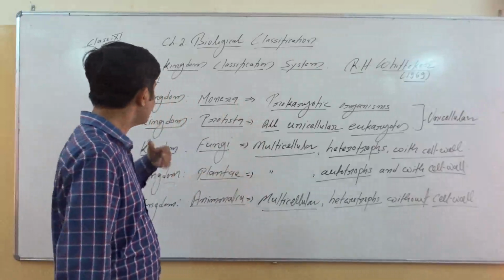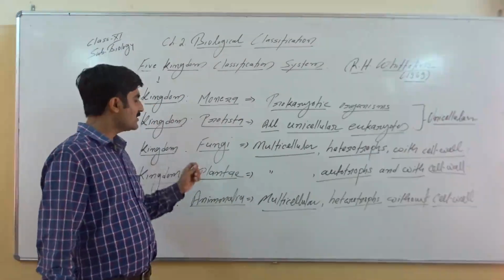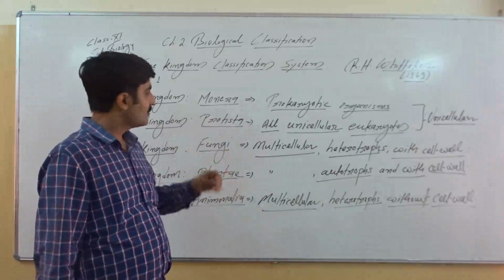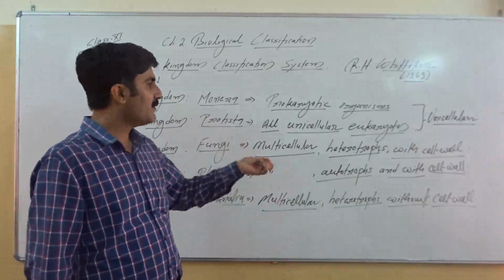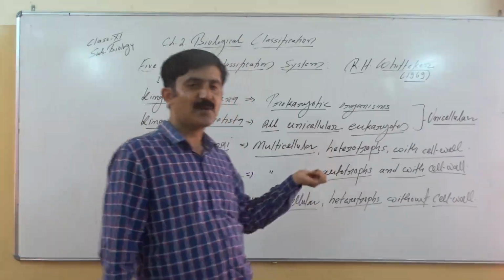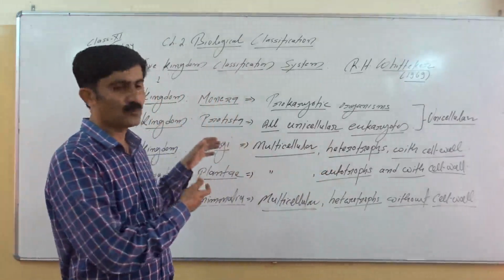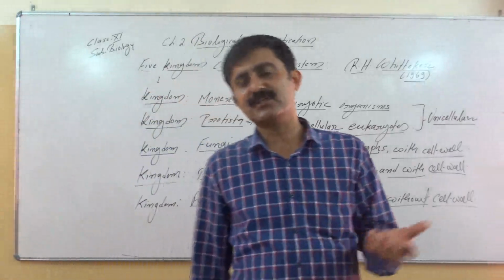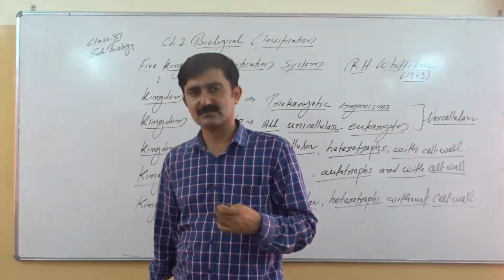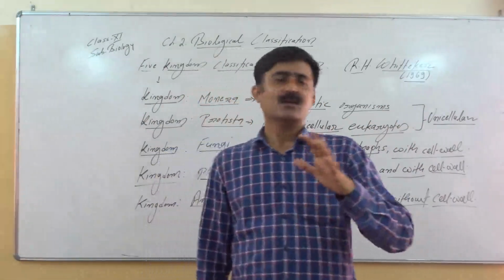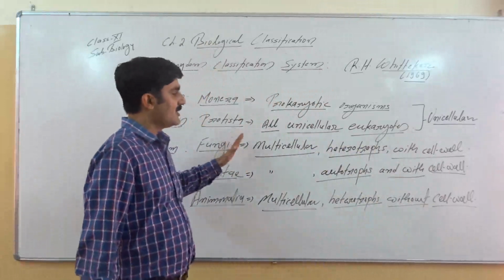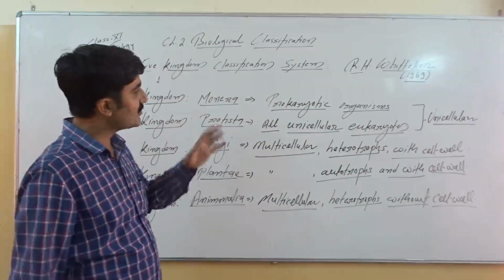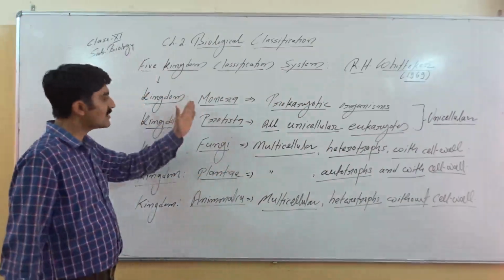Fungus was earlier studied with the plant, since plants are similar to fungus in being stationary and having cell wall. But fungi are heterotrophic and saprophytic, so they are classified in a separate group. So the drawbacks of the 2 kingdom and 3 kingdom systems were solved here.